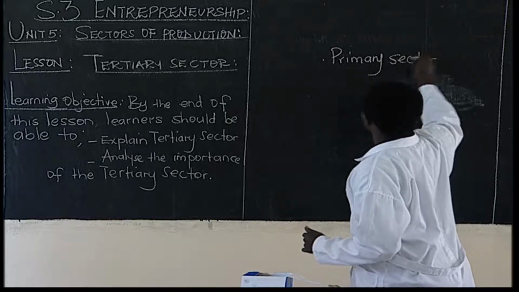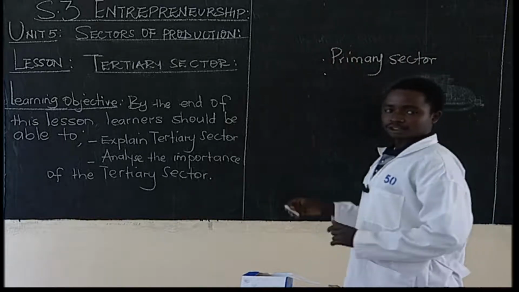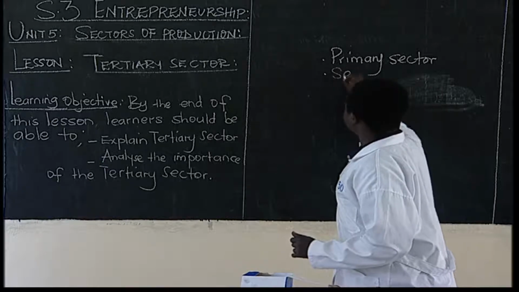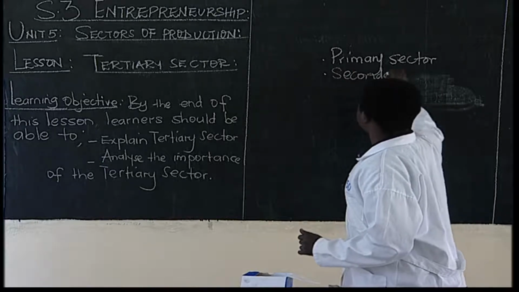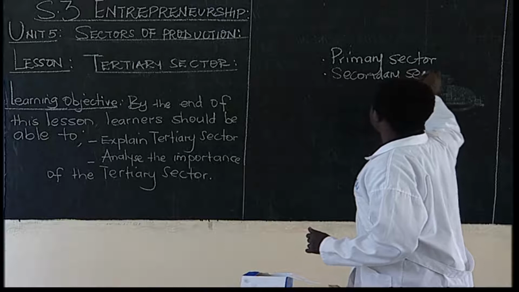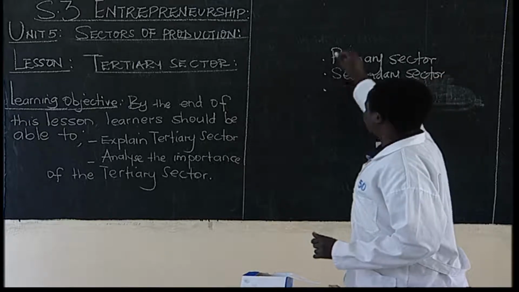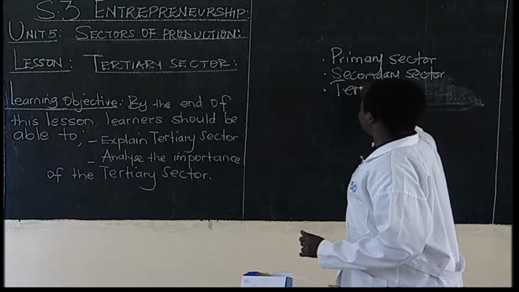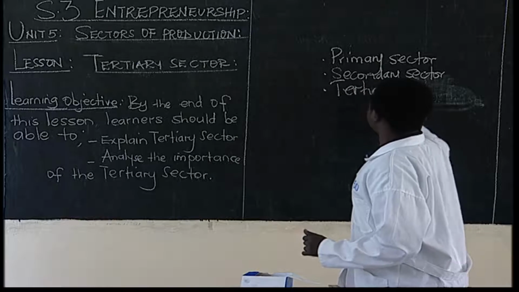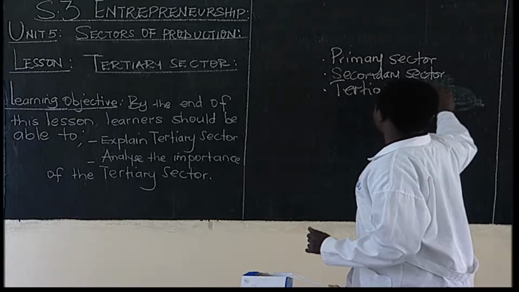The primary sector of production, we talked about it. We said we have the secondary sector of production, and now this is the third one, which is the tertiary sector of production.